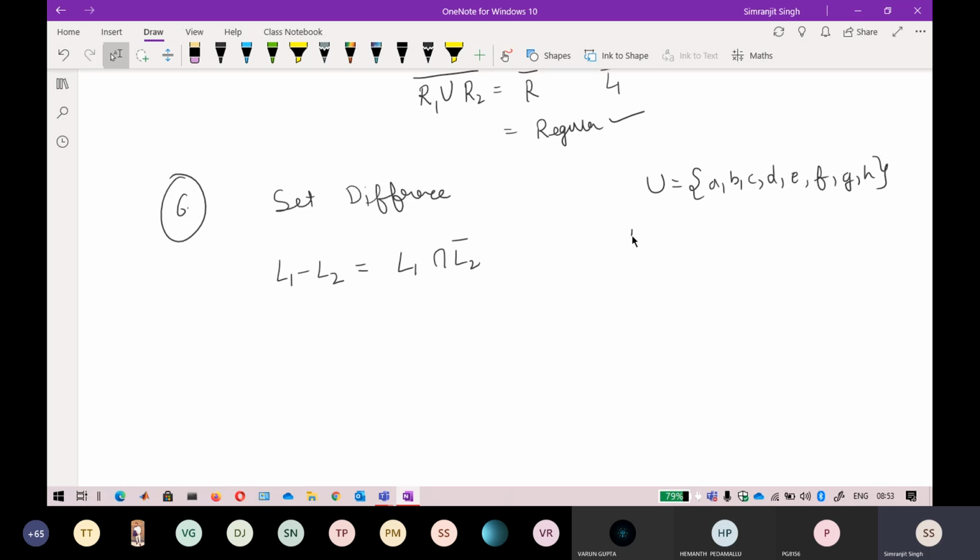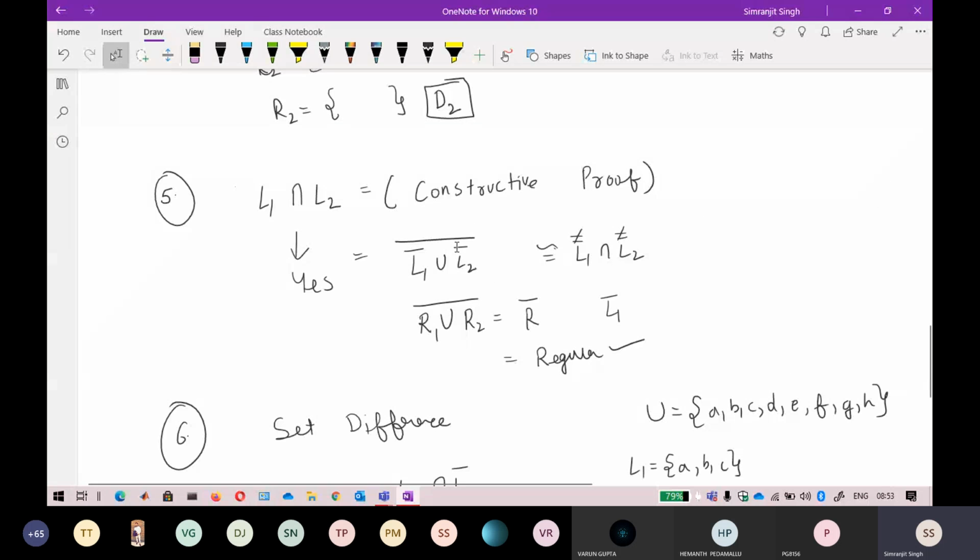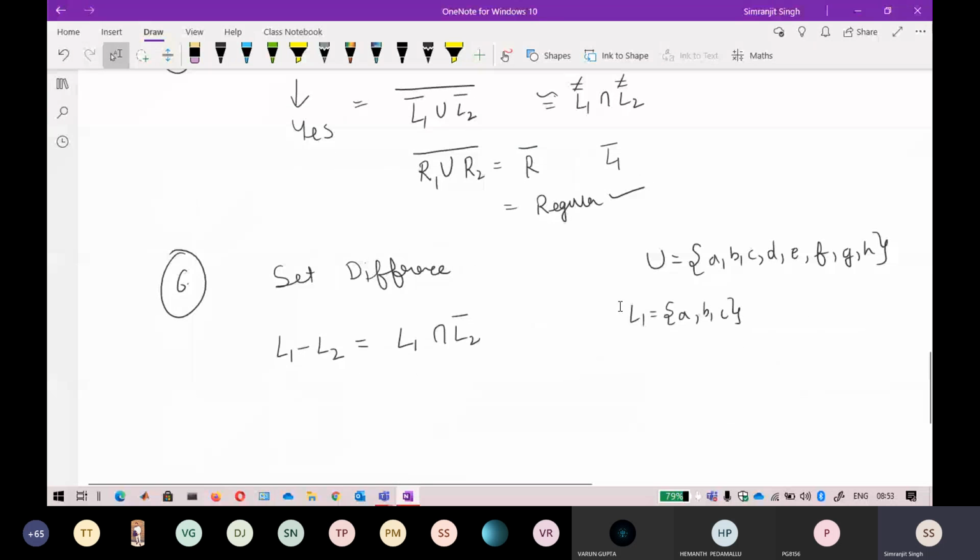Now suppose our L1 is ABC. So again I'm proving this using set theory. I have told you that this L1 minus L2 is equivalent to this operator, so you can use this procedure to prove that they are equal. Suppose our L2 is BCD. The set difference L1 minus L2 is the elements that are present in L1 but not in L2.